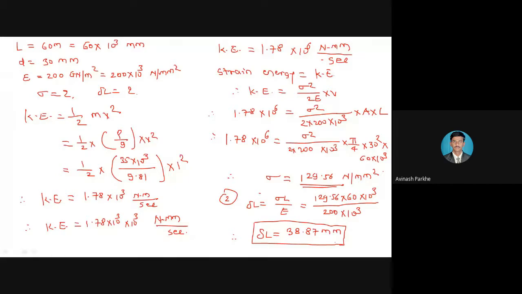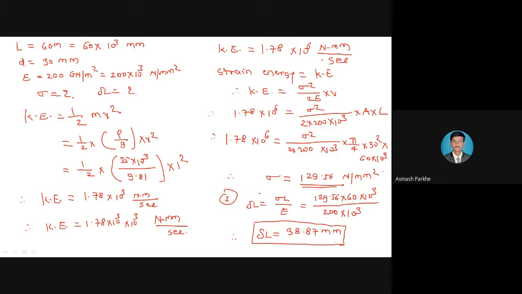That deformation is not negligible, because the construction of a lift machine is a somewhat heavy structure. So it is not possible to have an elongation of 1.1 mm or 0.2 mm or 1.15 mm; such negligible deformation will not be possible in that weighing lift. So 38.87 mm is near about 3.8 centimeter.